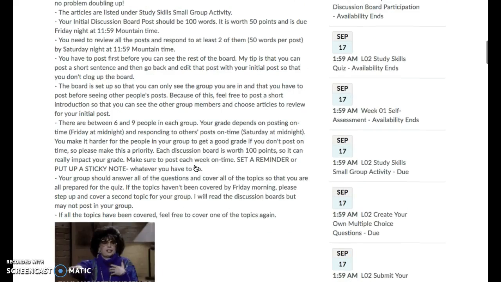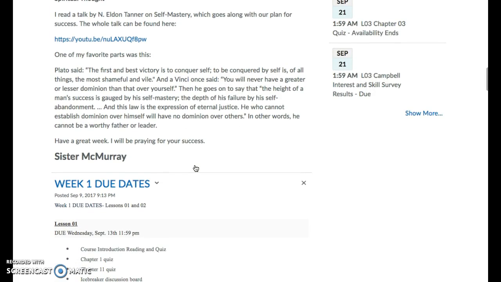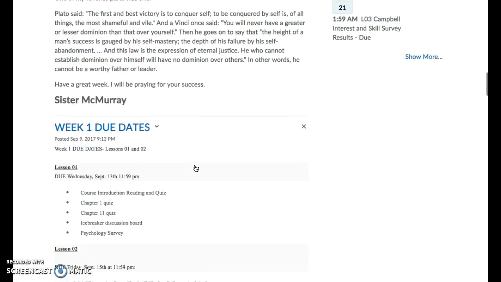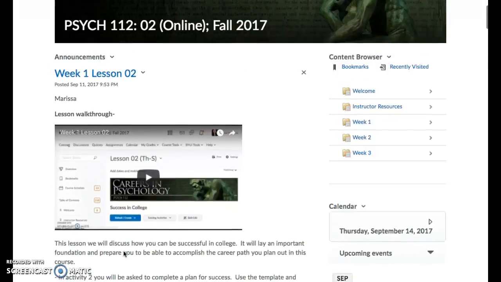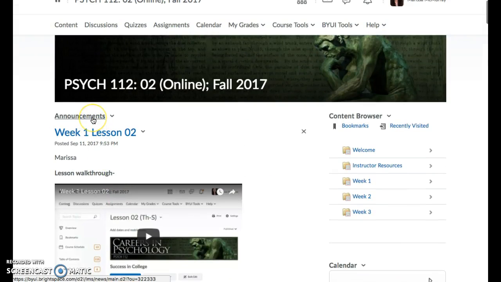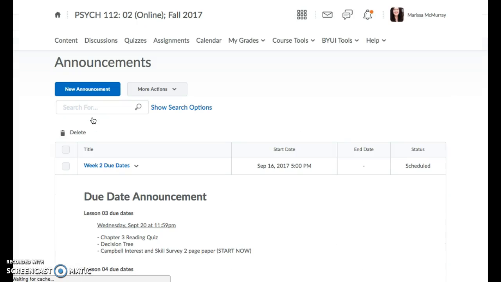So here's some previous lessons. You can see what I post. But basically, it's stuff that's going to help you. I post all of the due dates for the week. I post general tips and things that I'm looking for. If there are any new things that come up, I'm going to post it there. So read the announcements each week. It's really important. And actually, you'll need to read them twice a week because I have announcements for each lesson.